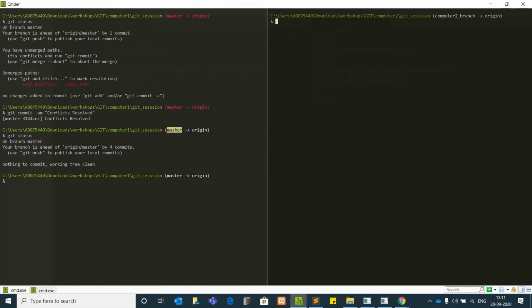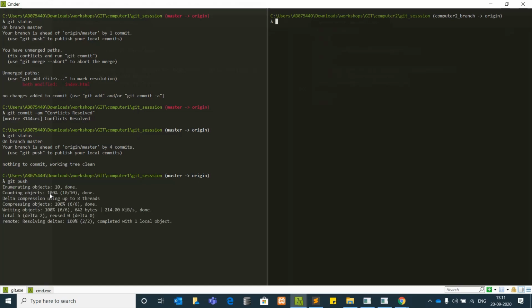It should exactly be like git merge and whatever branch name you are trying to merge. Correct? So this is how it goes. We have successfully merged our code by resolving the conflicts manually, and we are supposed to push it. Now this will automatically push it to the master branch. If you don't have rights to push to the master branch, sometimes only the manager can push to the master branch. So there will also be certain settings that we need to do so that all the developers should not push the code to the master branch.